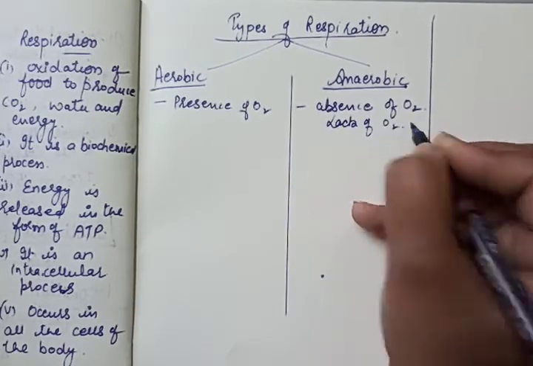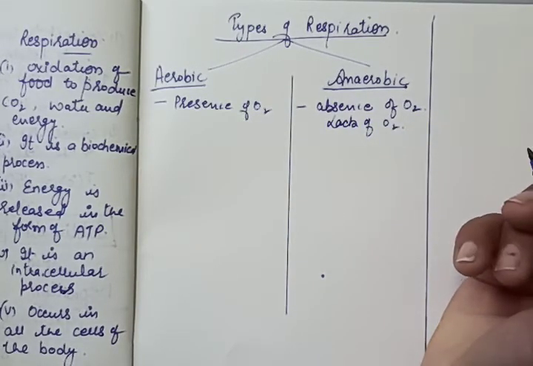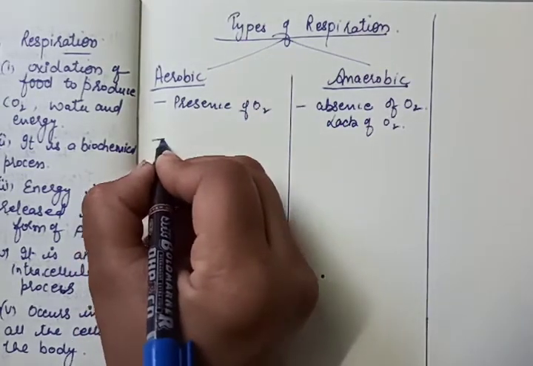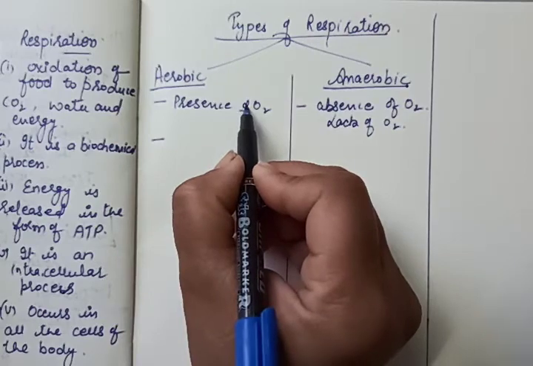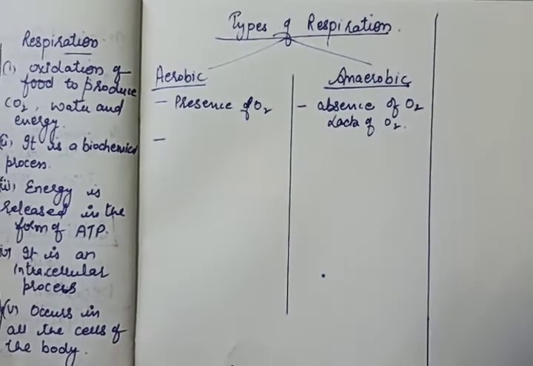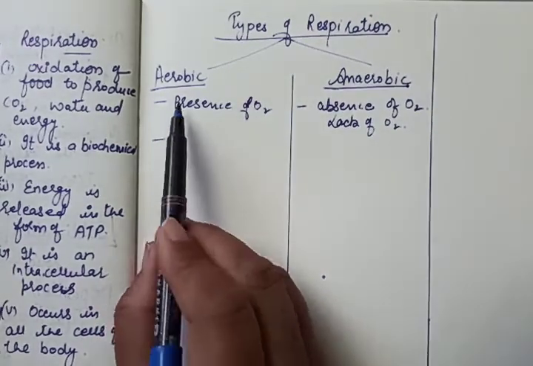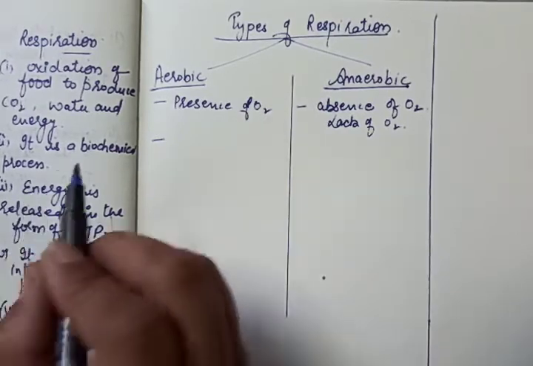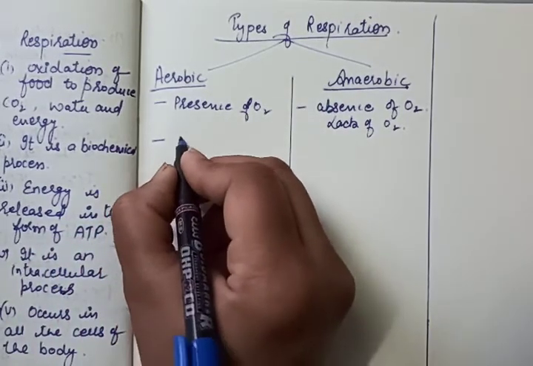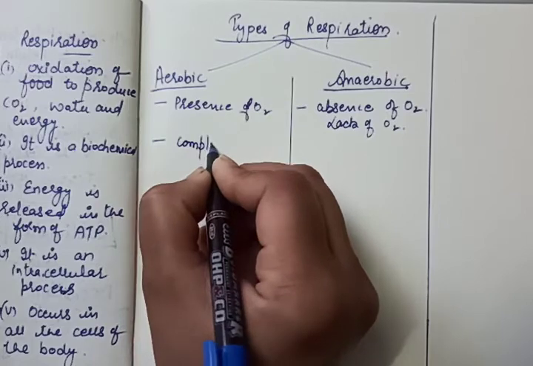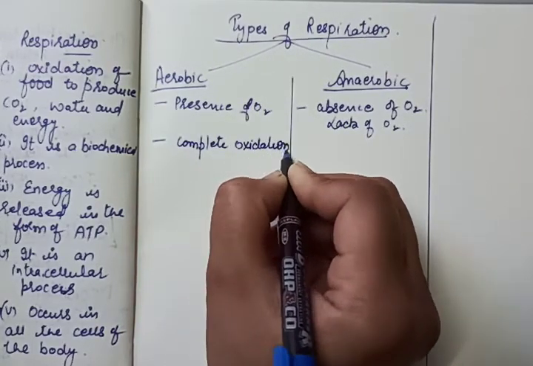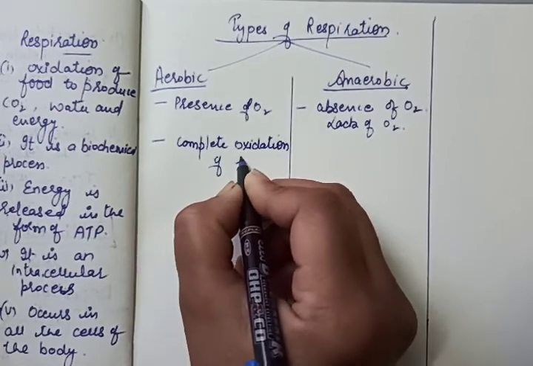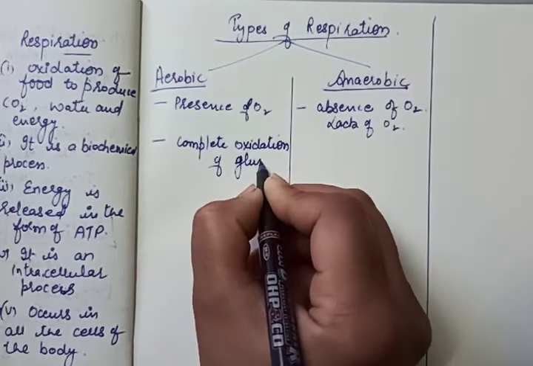Lack means shortage. In aerobic respiration, oxygen is present, so there is complete oxidation of food or glucose.